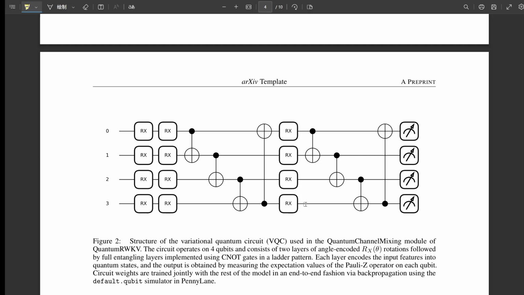What's the theory behind why it's better in those cases? Why chaos and noise? The researchers suggest a few reasons. One is enhanced representational power from the VQC operating in Hilbert space, it can just model more complex functions. The bigger playground idea again. Right. Second, the ability to represent entangled states might be particularly well suited to capturing the intricate dependencies you find in chaotic systems. Entanglement mapping to complex system dynamics. Interesting. And third, maybe the probabilistic nature of quantum measurement inherently provides some robustness when dealing with noisy signals. It kind of averages things out in a useful way. This ties into broader research on the universal approximation capabilities of quantum models, too.